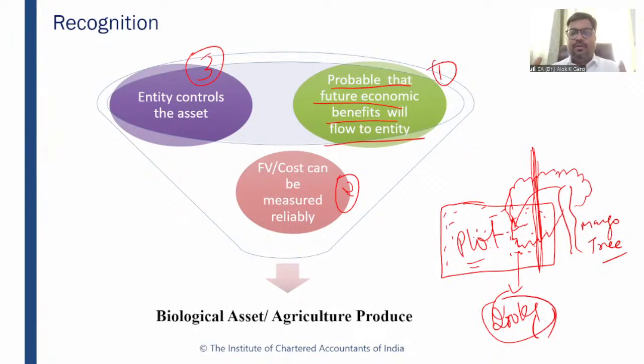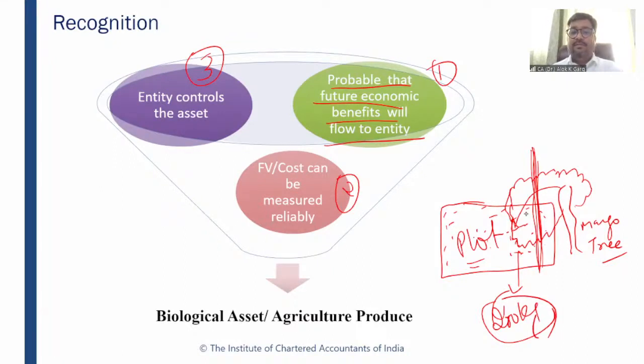If you go to North India, you will see tea farms, you will see coffee farms. So you will see that there is a person who is guarding these farms, and these farms are surrounded by a boundary. Okay. And of course, these trees are controlled by these owners, right? And hence we can say that there is control also. Okay. No other person or trespasser will access these tea leaves or coffee leaves, right?